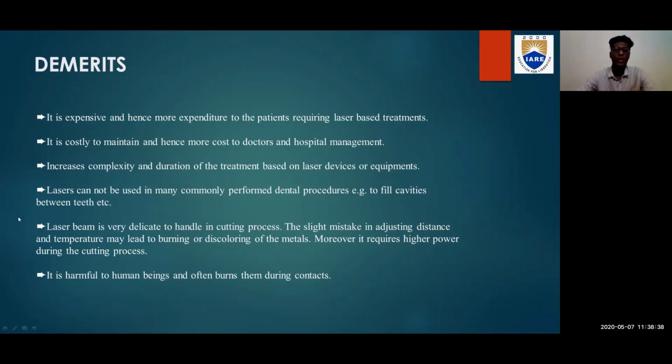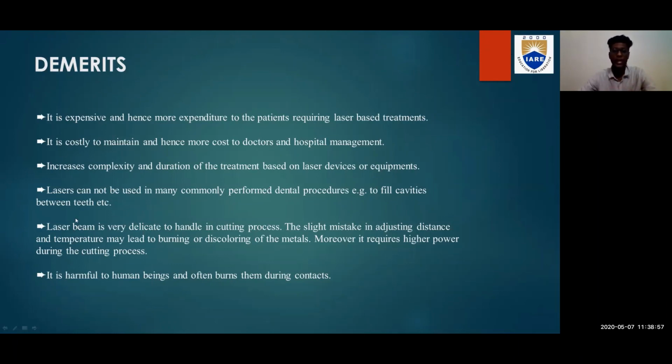And the main point is lasers cannot be used in many commonly preferred dental procedures. That means lasers cannot be used in every method of treatment. For example, if a dentist needs to fill cavities between 2 teeth, then laser based treatment cannot be used. And even if it's used, it takes a long time.